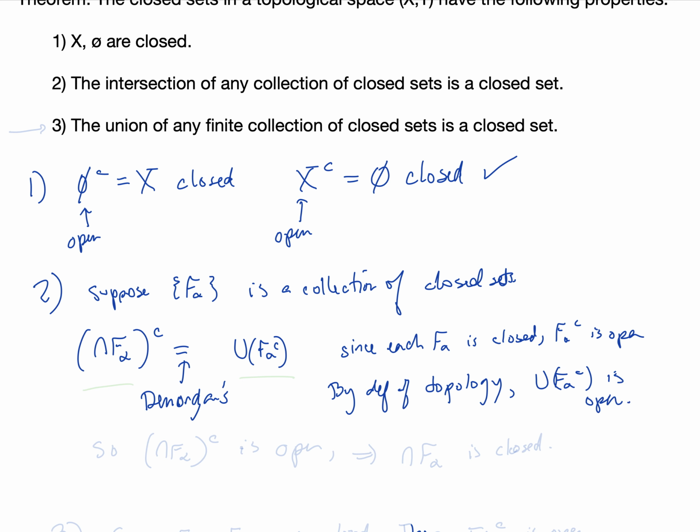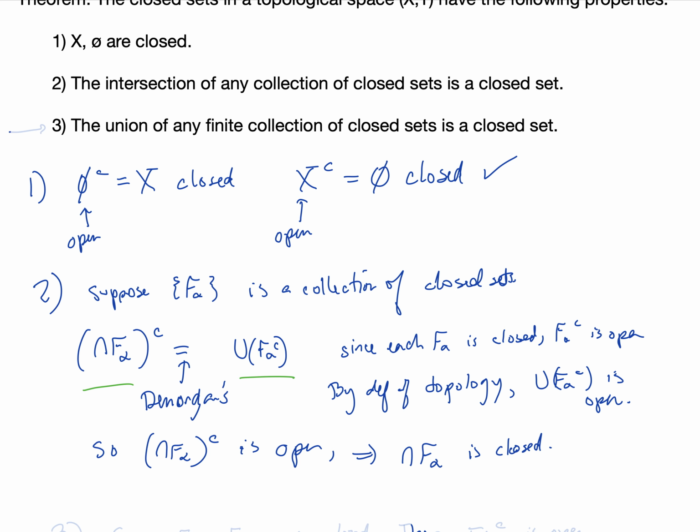So the complement of the intersection of the F alpha is open, and therefore the intersection of the F alpha is closed.